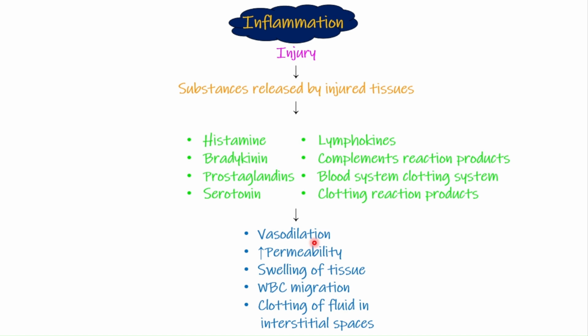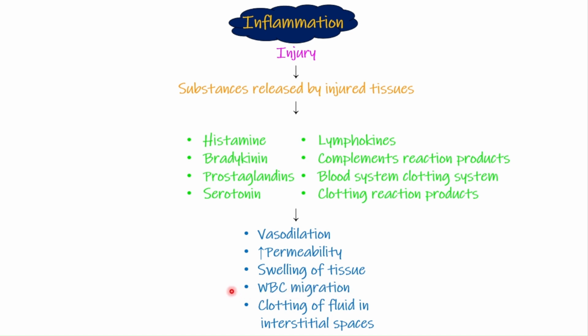That's why there is vasodilation. The second is increased permeability. We want these WBCs to easily move out of the blood vessels to the area of injury. So there is vasodilation, increased permeability, and a lot of WBC migration with that blood.